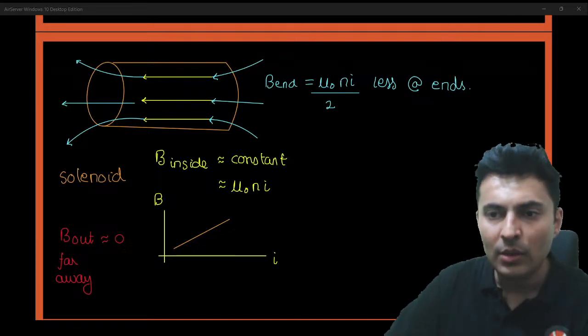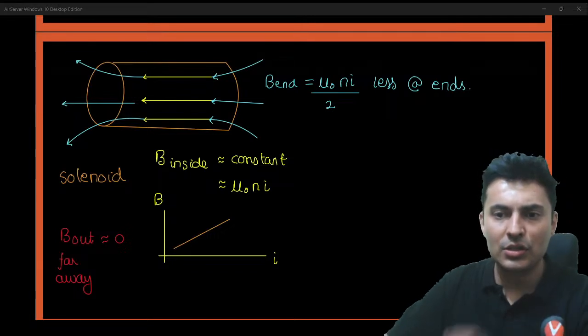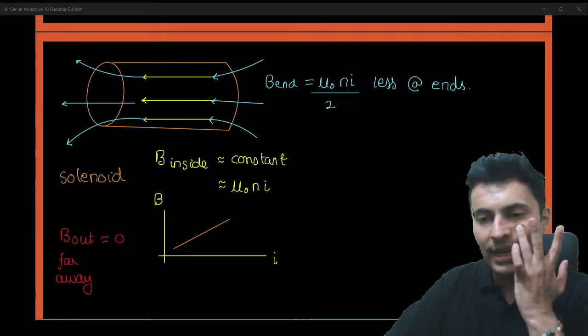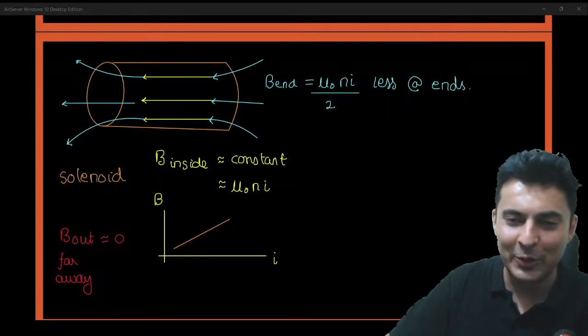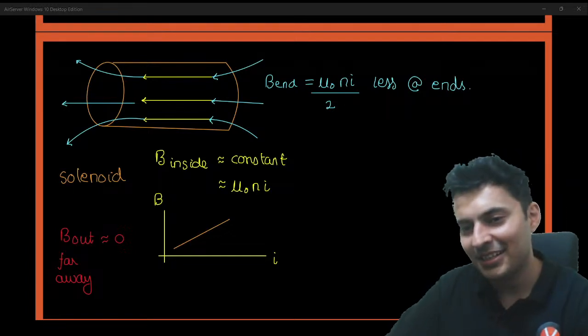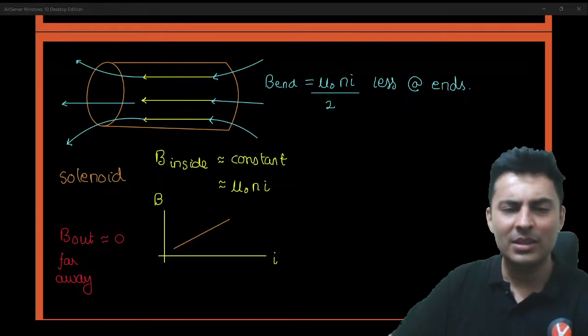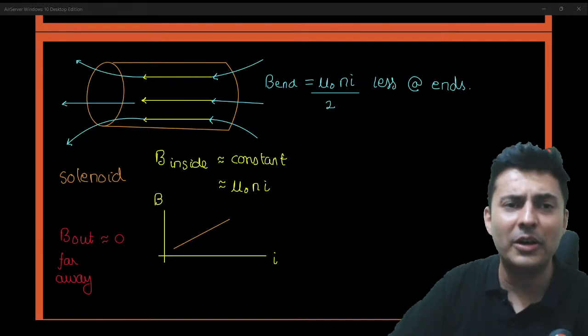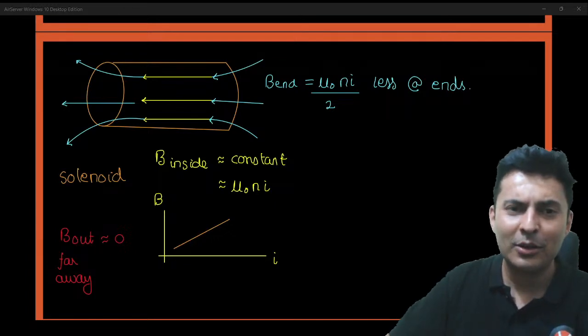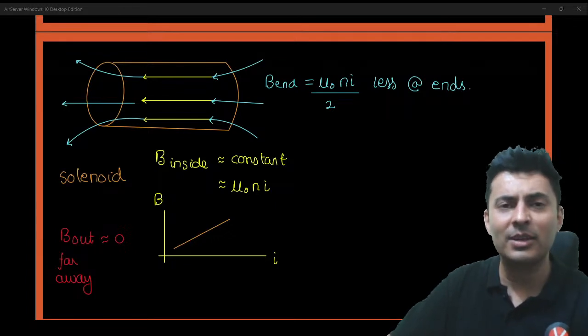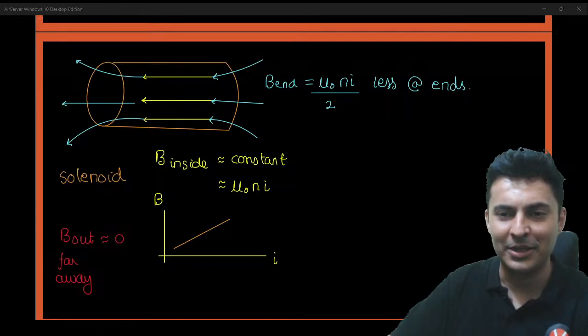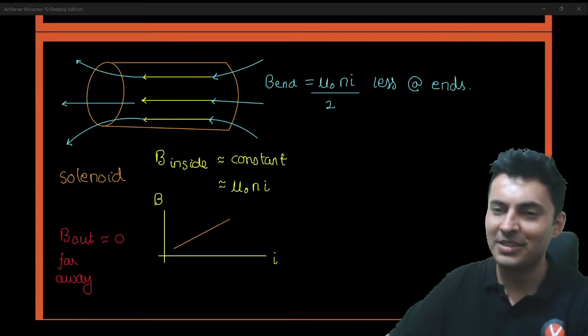What is the difference between solenoid and an inductor? A solenoid is an inductor. An inductor is just any coil, need not be a solenoid. Even a toroid can be an inductor, even a normal coil can be an inductor, even a square loop can be an inductor.